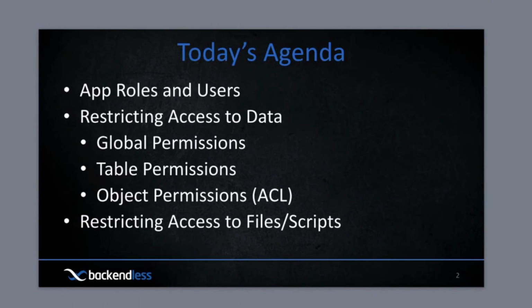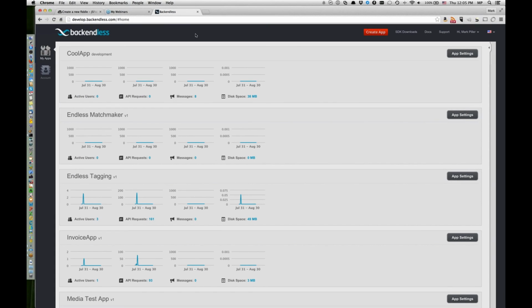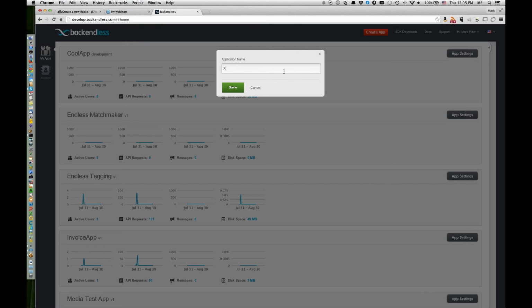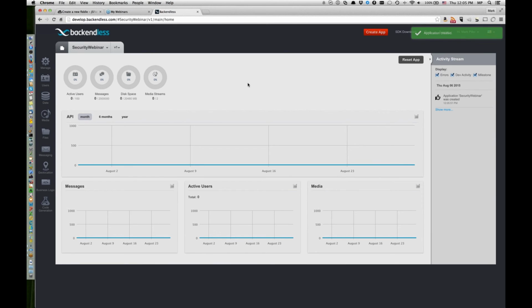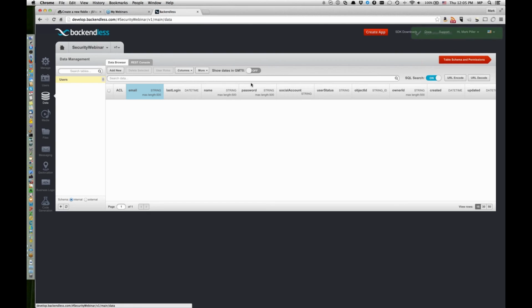First and foremost, I'm going to switch to the Backendless console, and here I will create a new application, and I'm going to call it security webinar. Here it is. Click save. So this is going to be a brand new application that will contain all our data, and right now it's absolutely empty. There is a users table, but it has 0 users, and we will start working with that app.